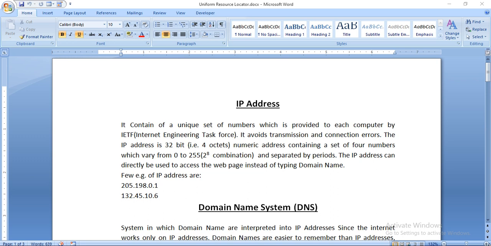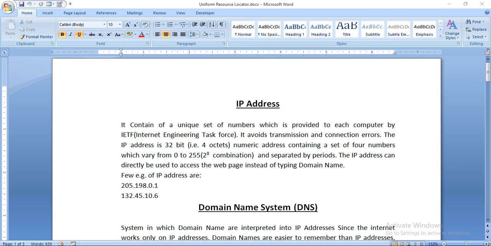What is an IP address? It contains a unique set of numbers which is provided to each computer by the Internet Engineering Task Force. It avoids transmission and connection errors. The IP address is 32-bit, that is 4 octets. Octet is 8, 8 into 4 is equal to 32-bit.